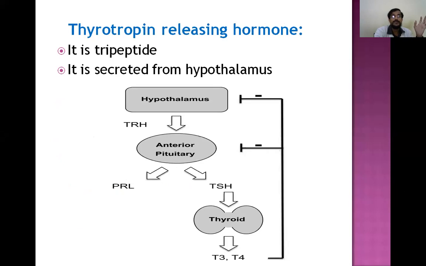So we know thyrotropin, it's a tripeptide which contains 3 amino acids. It is secreted by the hypothalamus, and it stimulates the production of thyroid stimulating hormone from the anterior pituitary, which regulates the production of T3 and T4.